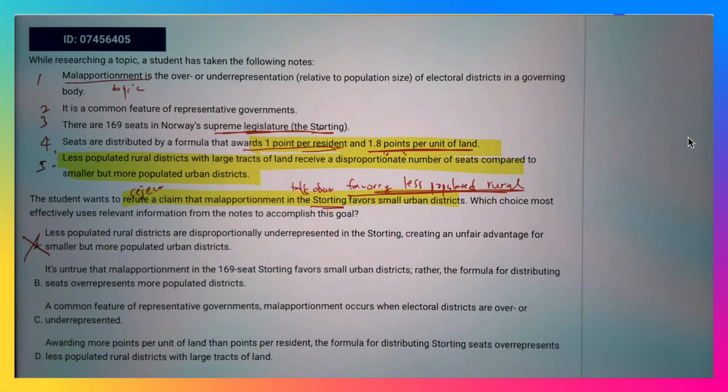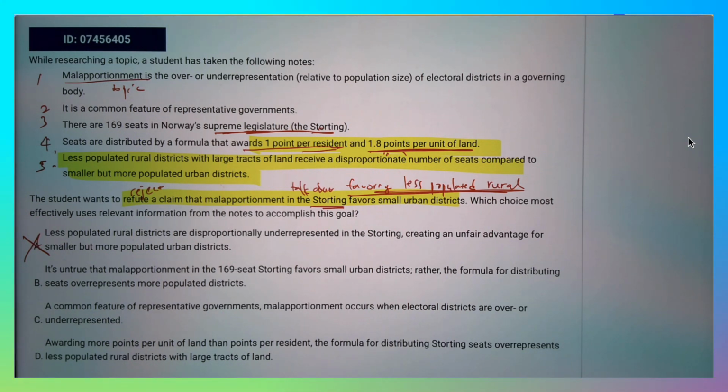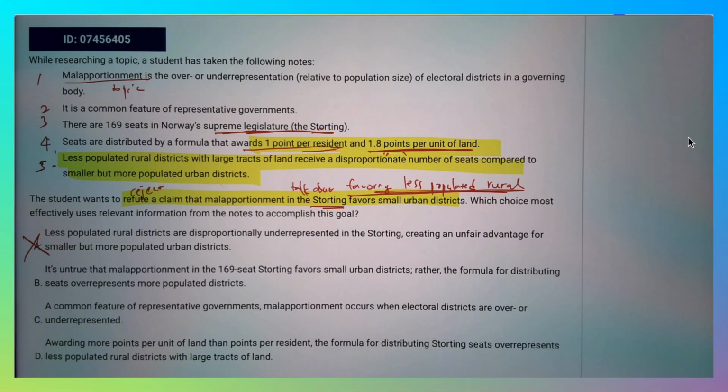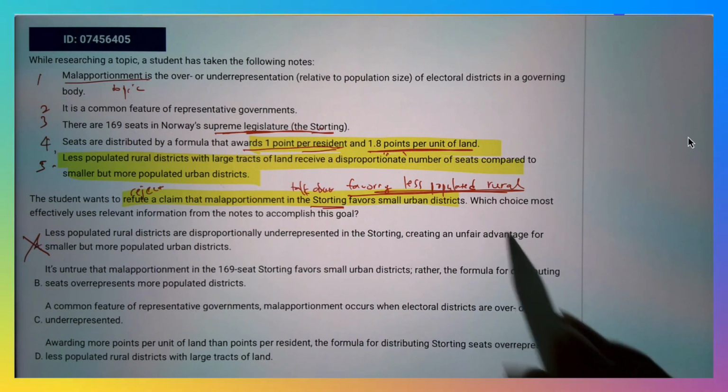So let's eliminate A. B, it's untrue that malapportionment in the 169 seat Storting favors small urban districts. Rather, the formula for distributing seats overrepresents more populated districts. And that's not true here.